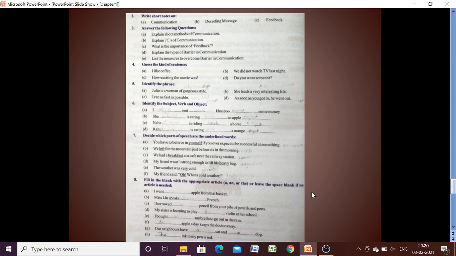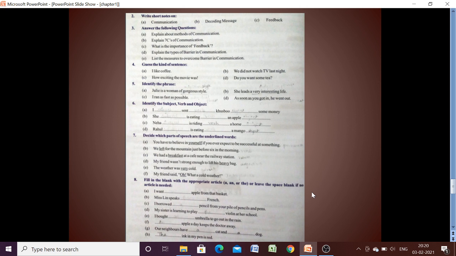Another, as soon as you got in, he went out. So here the two sentences are combining. So you may write here adverb phrase or conjunctional phrase, because here it is mentioned as soon as. Now in the sixth question, we have to identify which is subject, which is verb, and which is object.